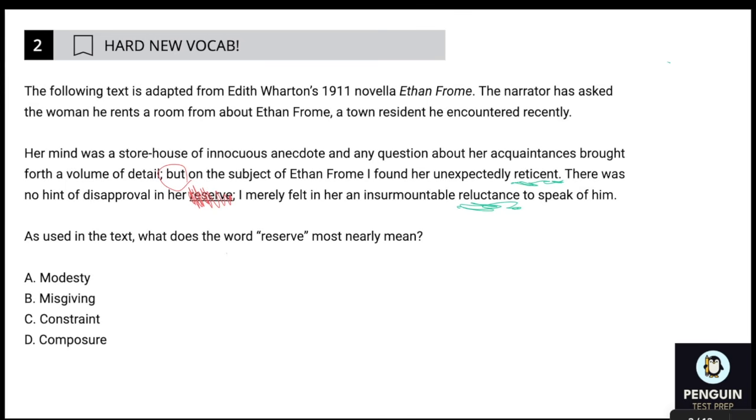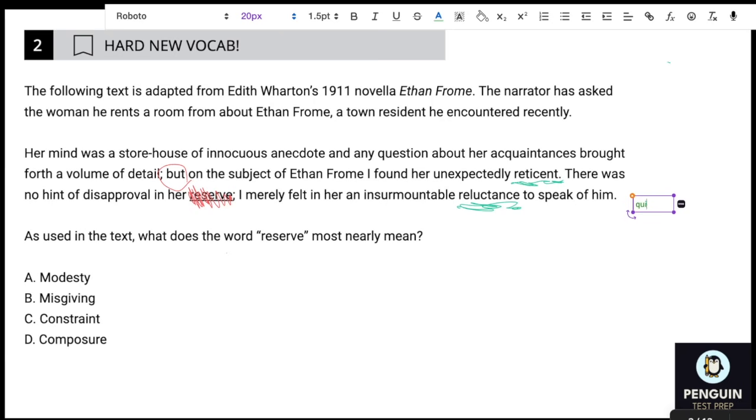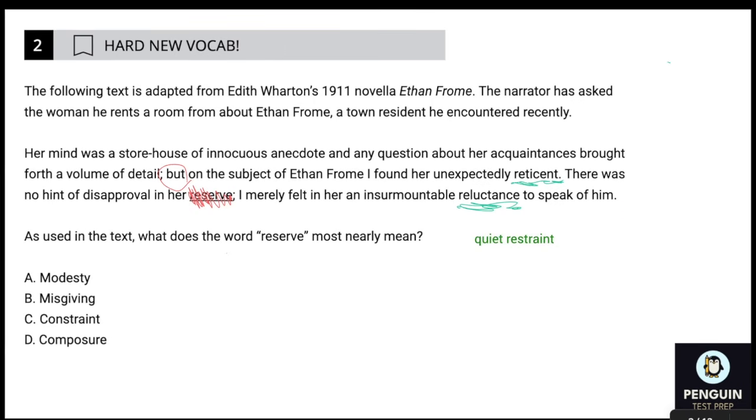And yes, reticent means sort of quiet or reserved. Reluctant means hesitant. So for my prediction, I'm going to go with in her quiet restraint. All right, modesty. When you're modest, it means you don't show off. I mean, that would be restraint, but that's more like restraint in not showing how cool you are. So that's not quite the kind of restraint I was thinking of.